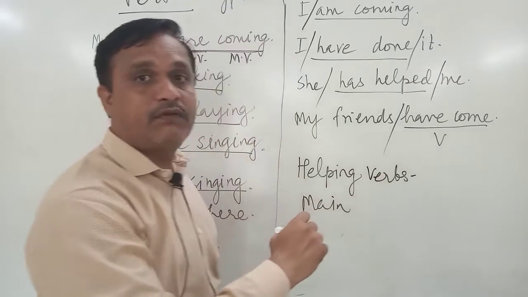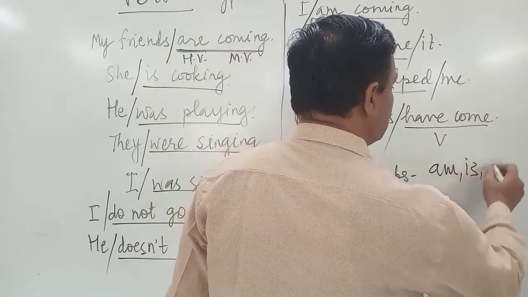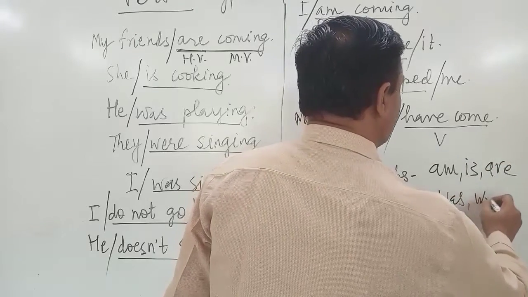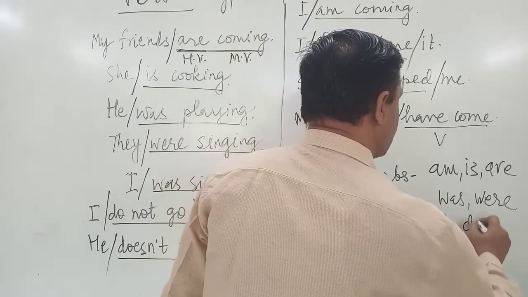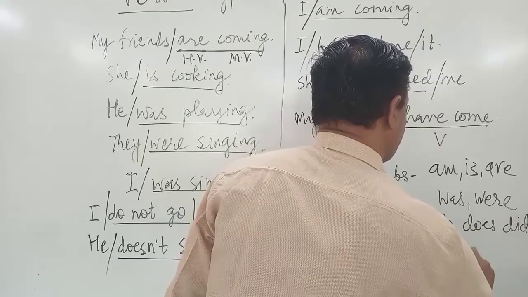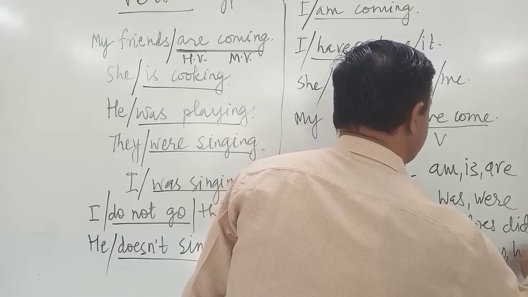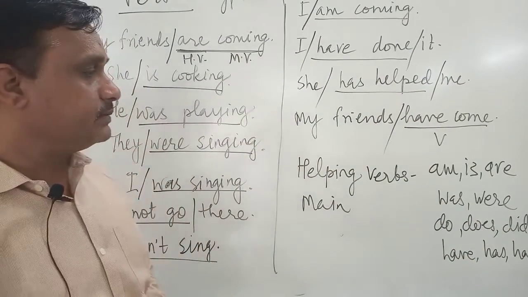Let's make the list of helping verbs. Am, is, are, was, were, then do, does, did, have, has, had. So this is the list of helping verbs.